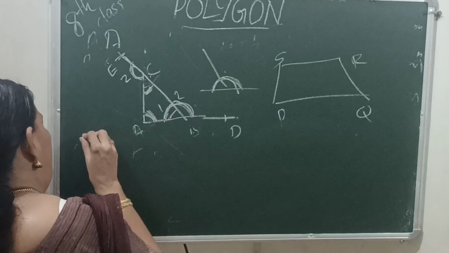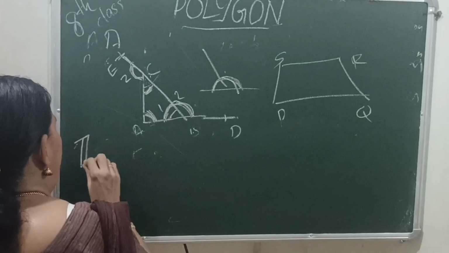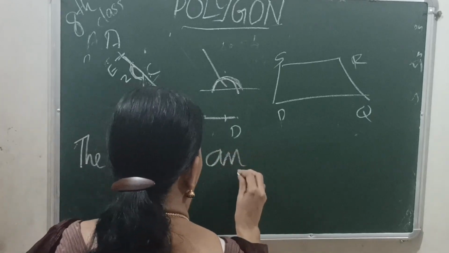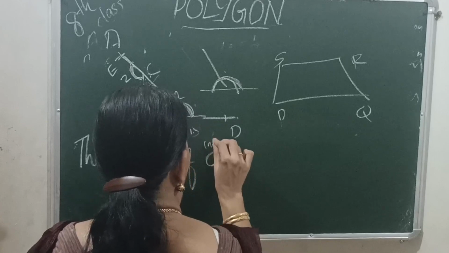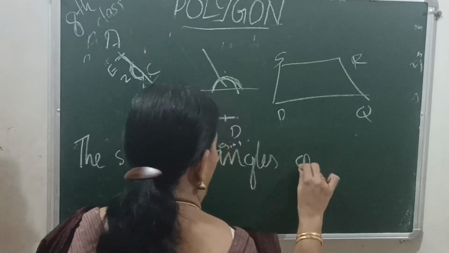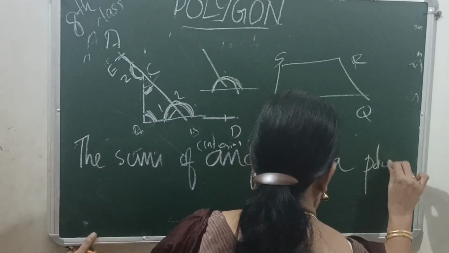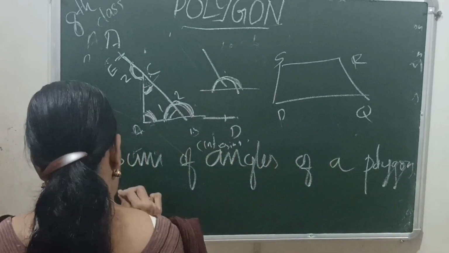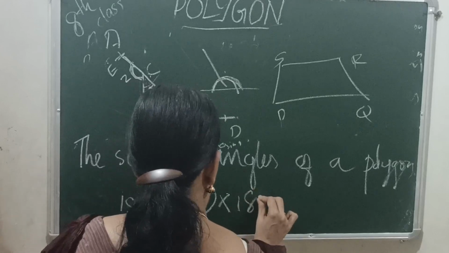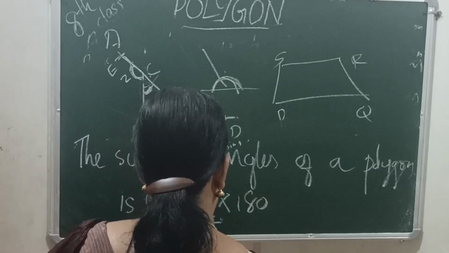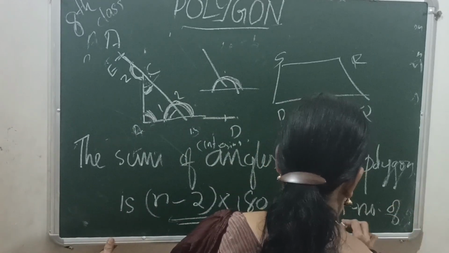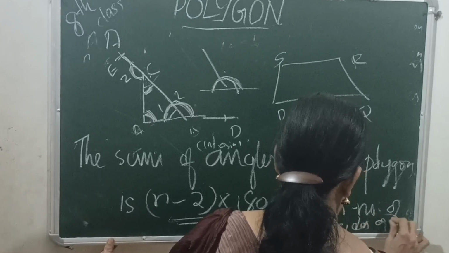Next, the formula for the sum of interior angles of a polygon, in general, is n minus 2 into 180, where n is the number of sides of the polygon.